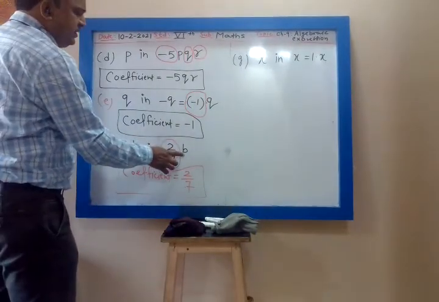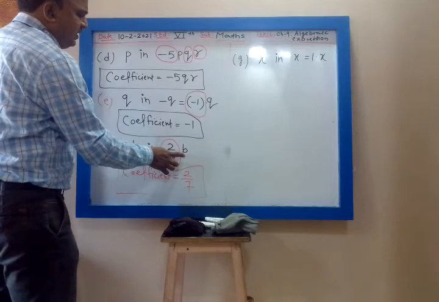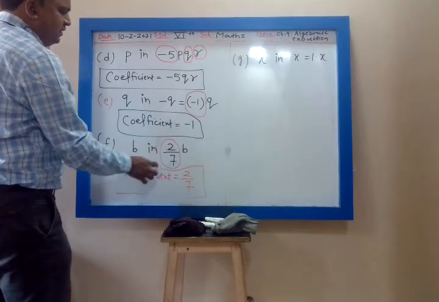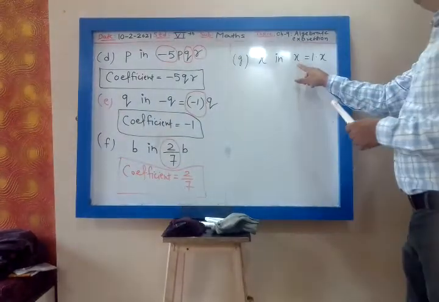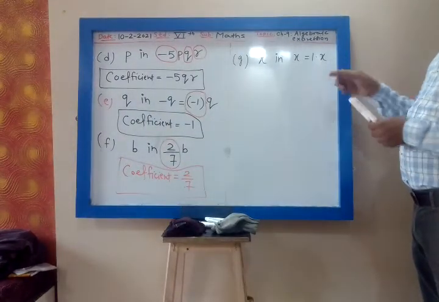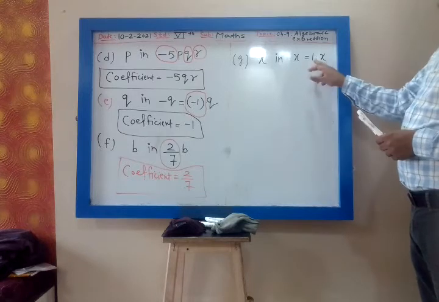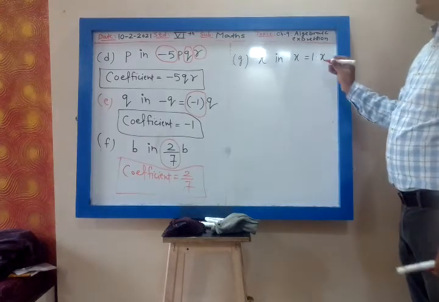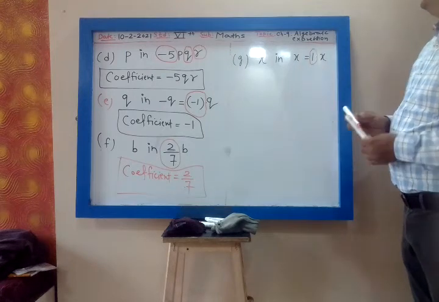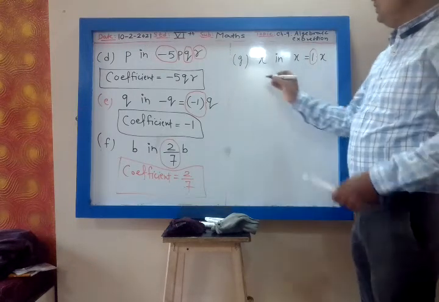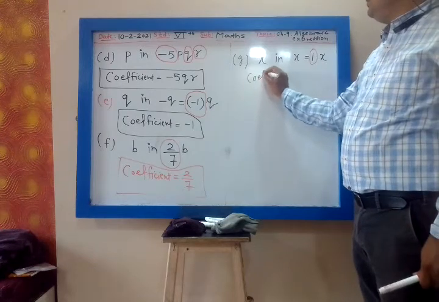Wait, which term is attached with B? 2 upon 7. So the coefficient of B is 2 upon 7. Now X means 1 into X. So what is the coefficient of X? 1. X means 1 into X.